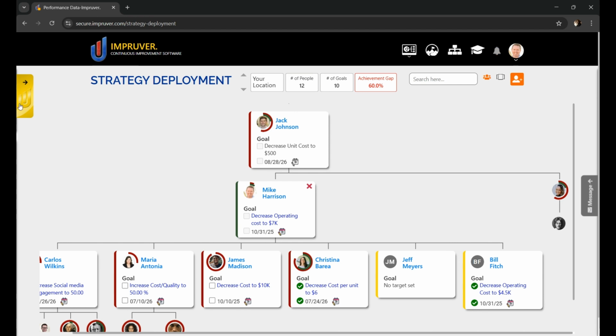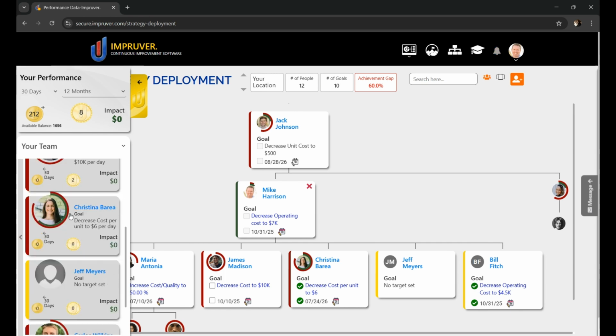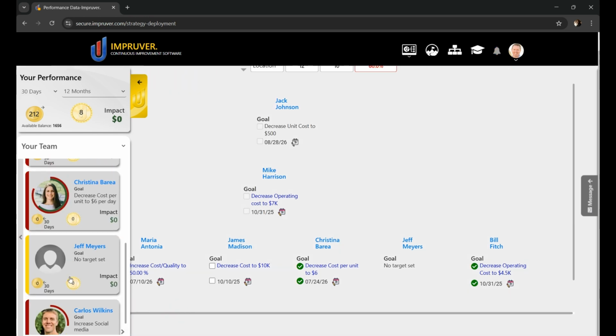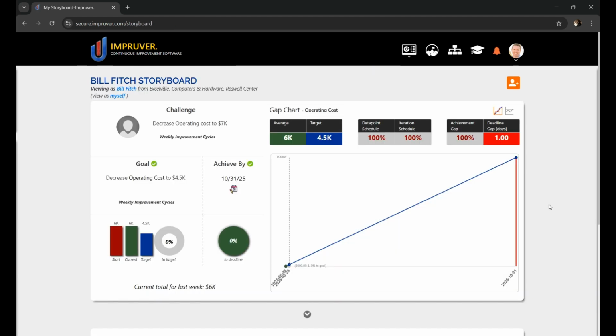So if Mike were to click this gold tab, what he'd see is all of his direct reports listed in this view. So today we're going to have a coaching cycle with Bill Fitch. So this is what a coaching cycle might look like between Mike and Bill. It's very similar to Toyota Kata. So Bill and Mike sit down. Perhaps this is during their weekly one-to-one meetings.